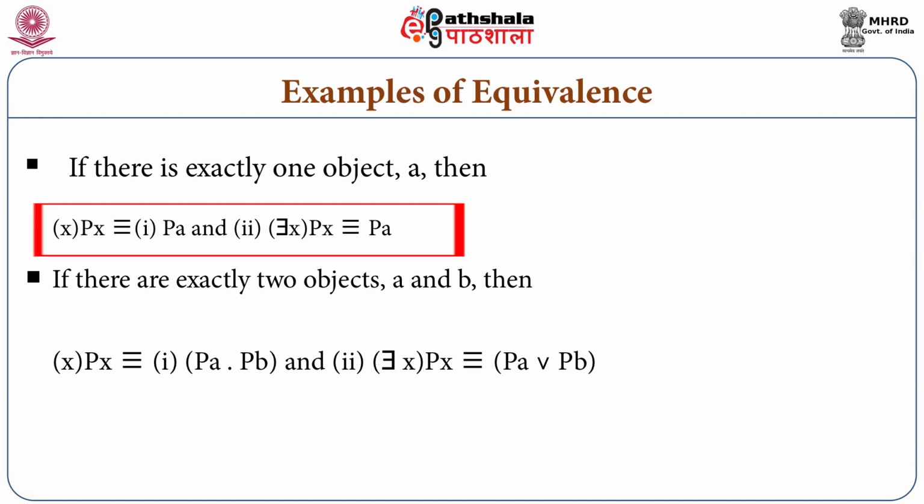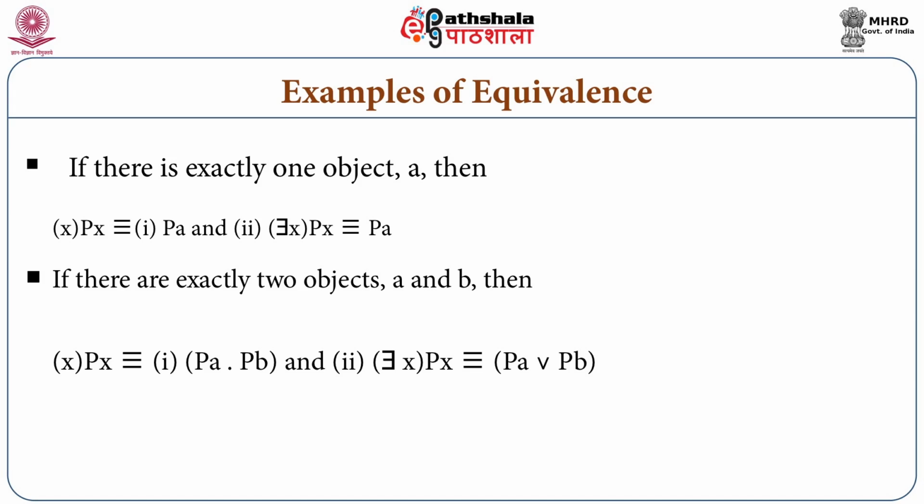Quantificational sentence will look like for all values of x, x is P. It can be shown to be equivalent to Pa. That is, we are assuming that there is only one entity, one object called a. And the second one is, how are we going to show the equivalence of an existential sentence with a compound of singular sentences? Here, if we have only one object, then actually even propositional sentences do not require truth functional connectives. So here, for some x, x is P is equivalent to Pa, but the difference will come out in the next one.